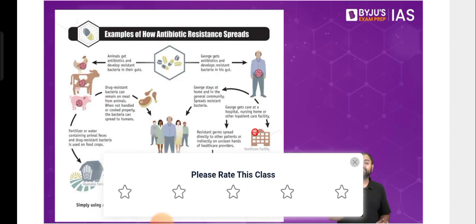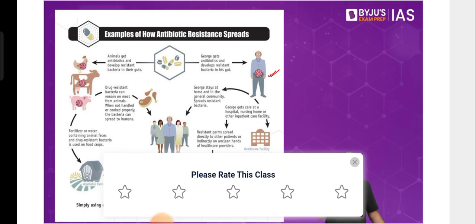There are multiple ways in which something like this can spread. So what are the ways? Just try to understand the ways in which it spreads. One could be from a person who already has the drug-resistant pathogens in their body. Let's say they go to a hospital or a healthcare facility. In a hospital, you already have people whose immune system is weak. They are already fighting some other disease, so their immune system is not ready for something else. In that case, if the transmission of this drug-resistant pathogen happens, it can very easily spread to others in the hospital as well.